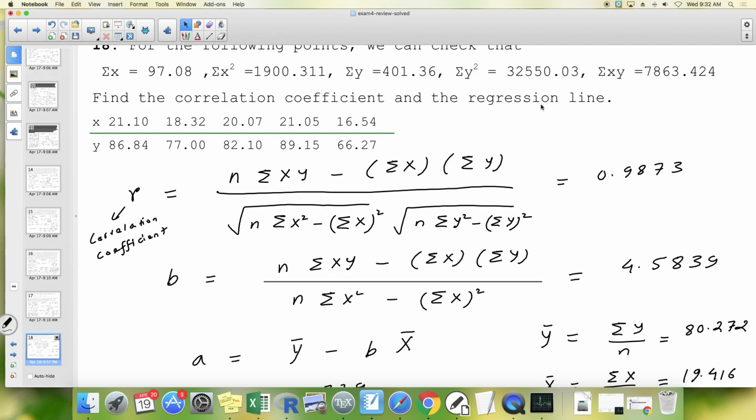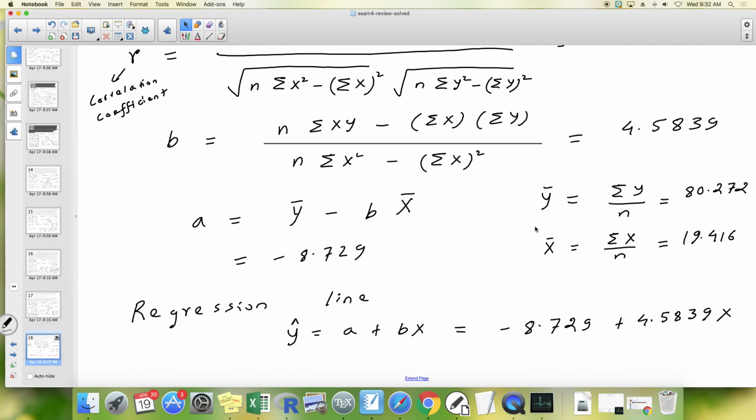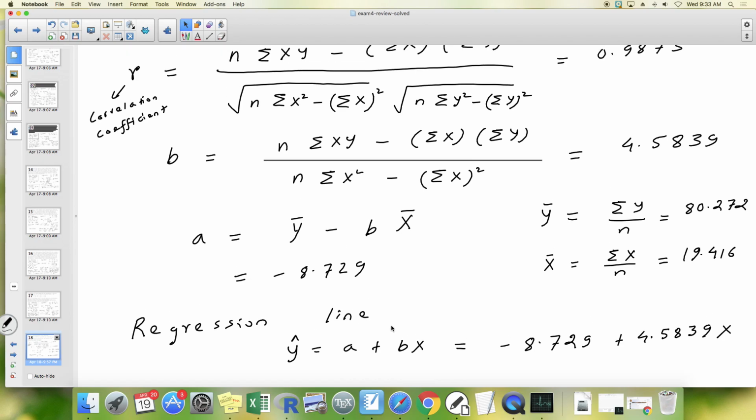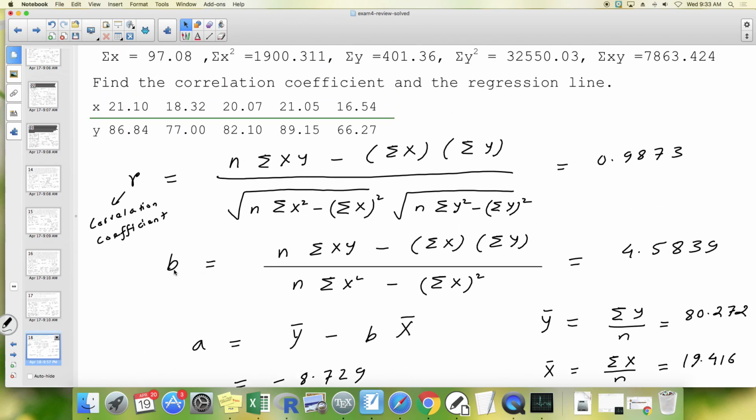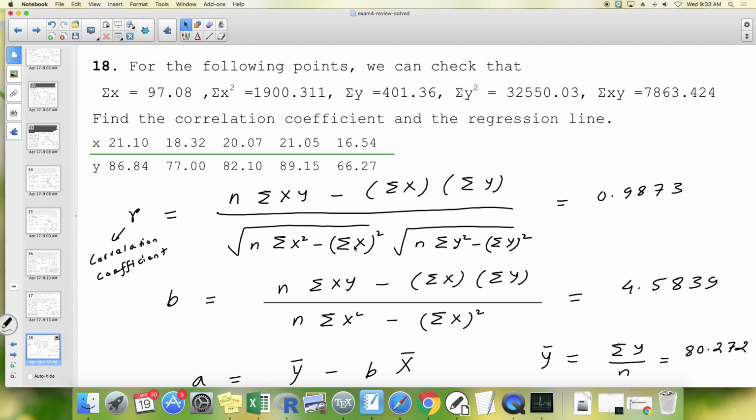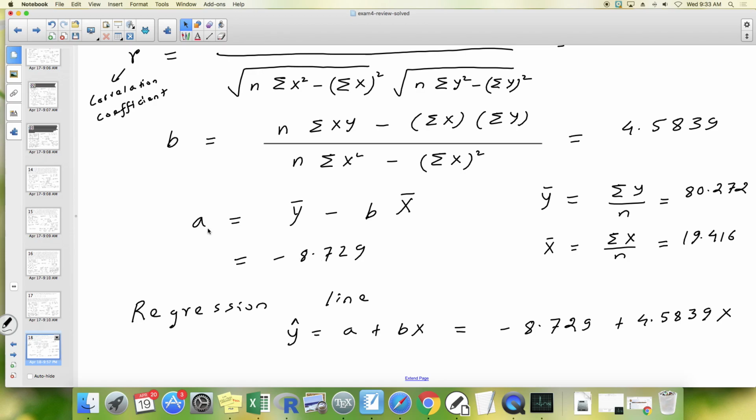Next comes the regression line. The regression line is y hat equals a plus bx. But a and b have their own formula. So b is this formula given here, I'm not speaking it out, which once again, if you plug the numbers, you shall get 4.5839. And a is y bar minus b times x bar. So we have b, but we need y bar and we need x bar.